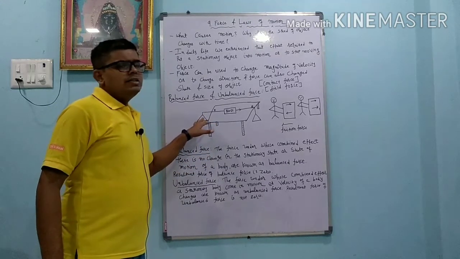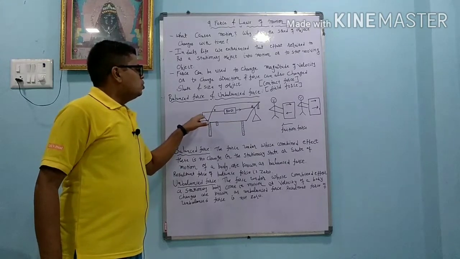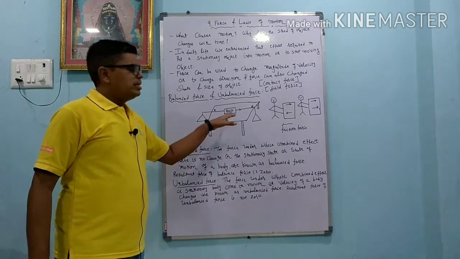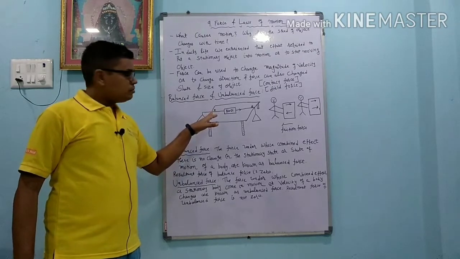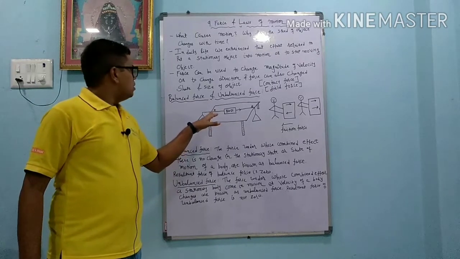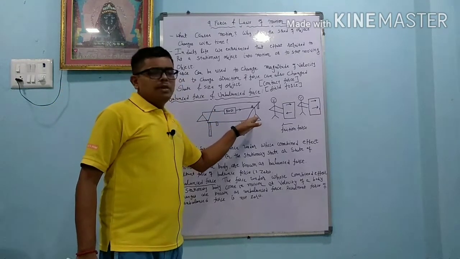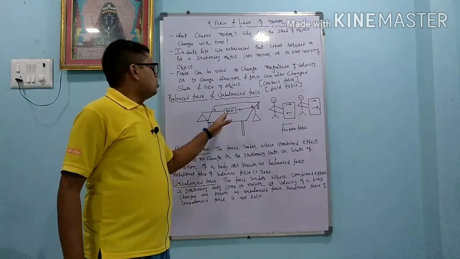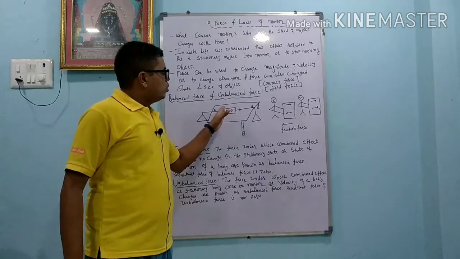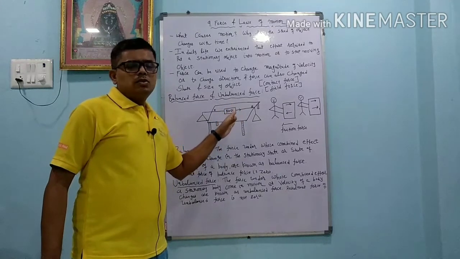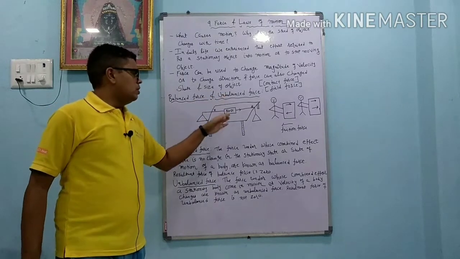First, on the A side we increase the weight. As we increase the weight, the block moves to the A side. So the block, initially at rest, comes into motion. It is the example of what? Unbalanced force. Now we remove the weight and put the weight on the B side. Then the block goes towards the B side, so it is also an example of unbalanced force.